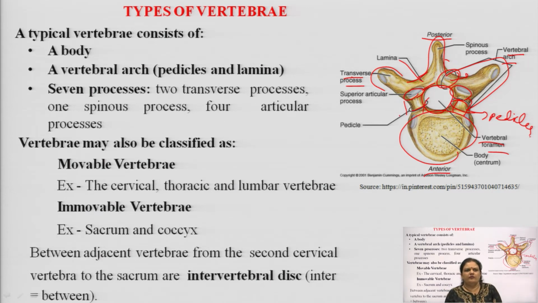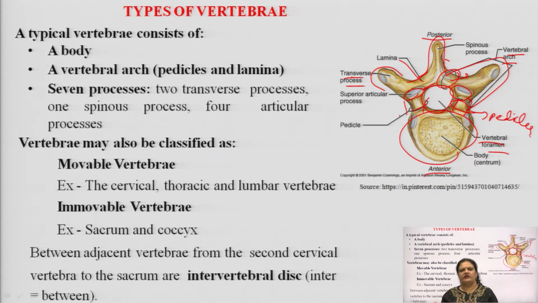For example, the cervical column, the thoracic cage and the lumbar vertebrae are examples of the movable type of vertebrae, while the immovable vertebrae are the sacrum and the coccyx, the end of the spinal cord, which covers the pelvis area. Okay. So, these are the immovable vertebrae: the sacrum and the coccyx.